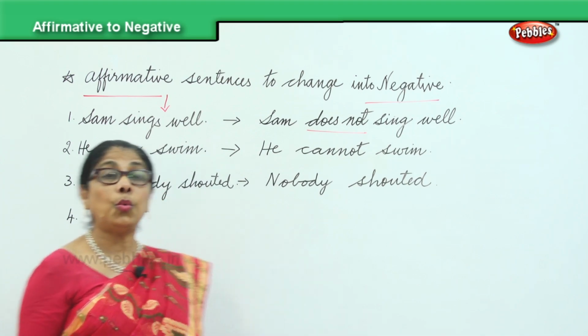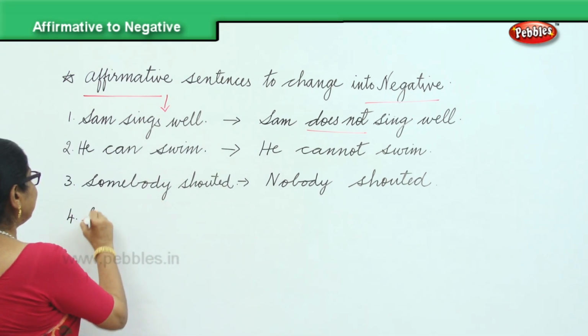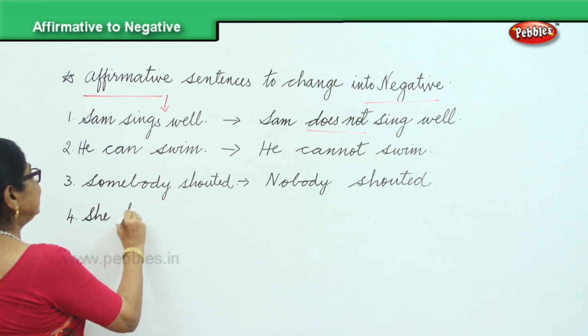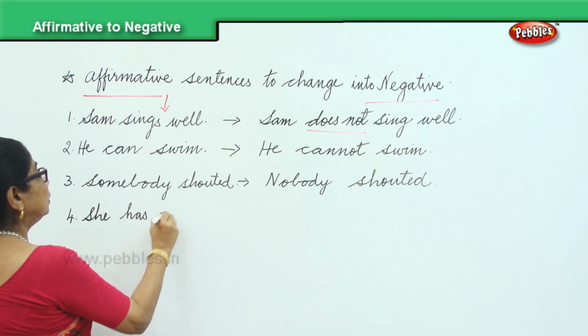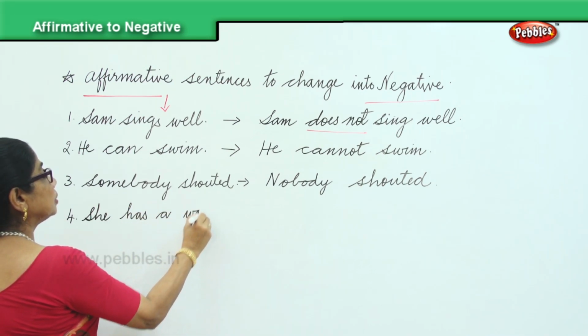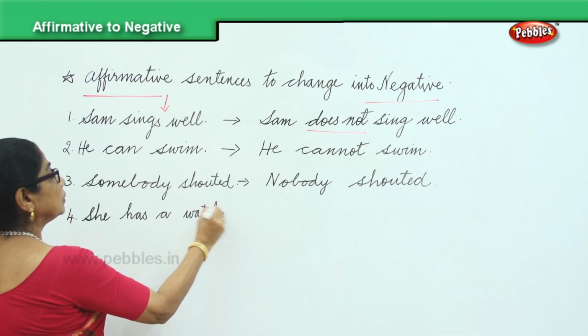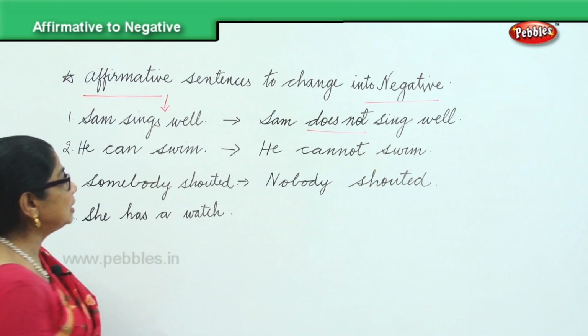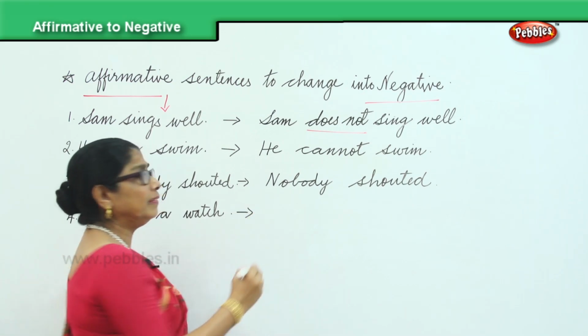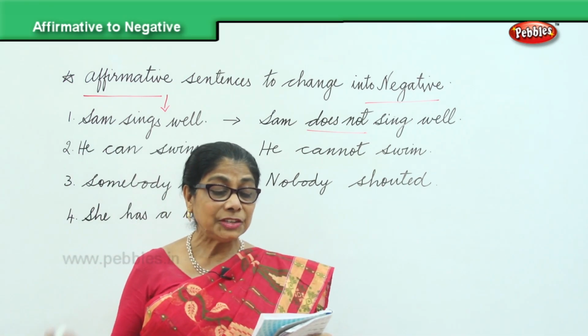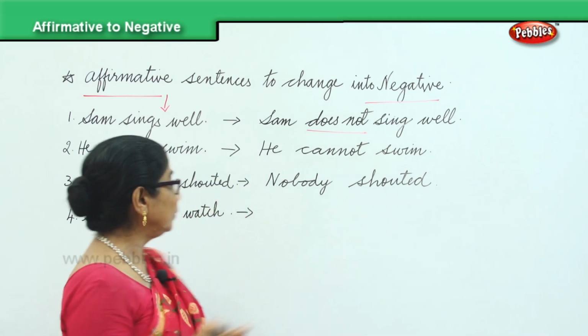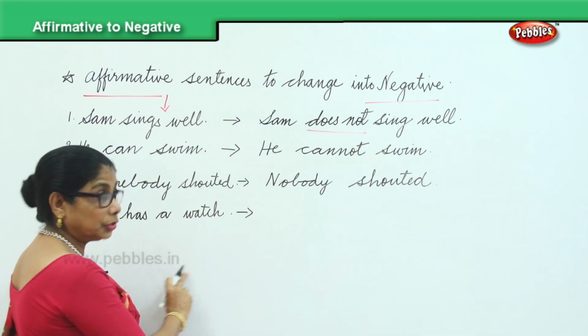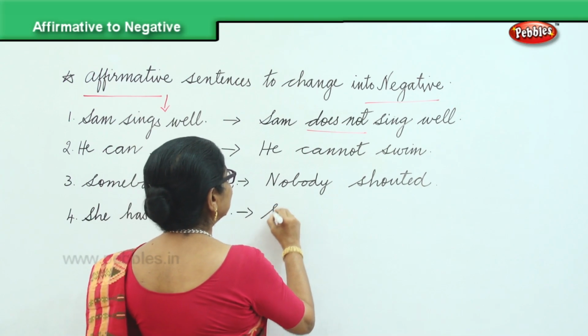She has a watch. That's a complete affirmative, positive sentence, and we're changing it into negative. And what will it become? She has no watch. She has a watch, so we are making it negative.